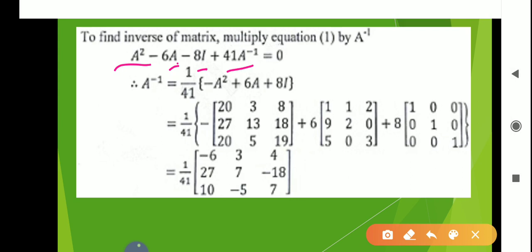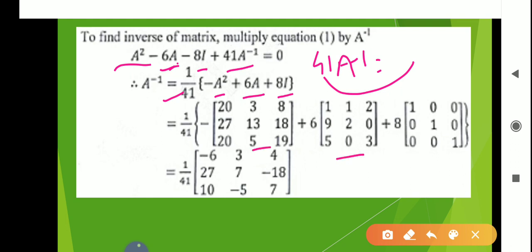Okay, what we want is the inverse of the matrix. So keep this 41 A inverse as it is and write the remaining terms on the other side. If you write the remaining terms in RHS, then plus A square becomes minus A square, minus 6A becomes plus 6A, and minus 8I becomes plus 8I, and divide by 41, that is 1 by 41 into this. Now we know the A square matrix, put here, then the A matrix, then the I matrix, and if we take the addition, this is the inverse of the given matrix. So with the help of the Cayley-Hamilton theorem we can find the inverse of a matrix also.